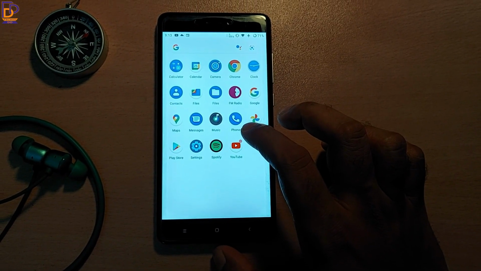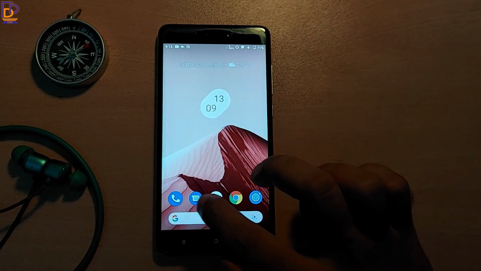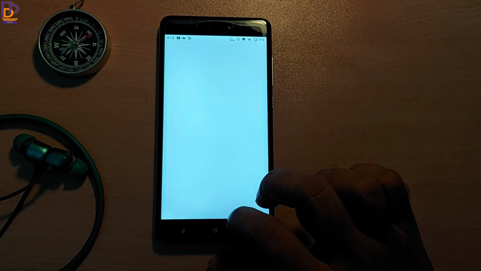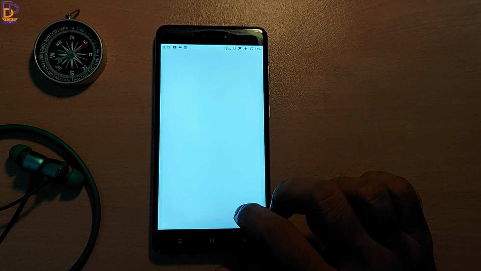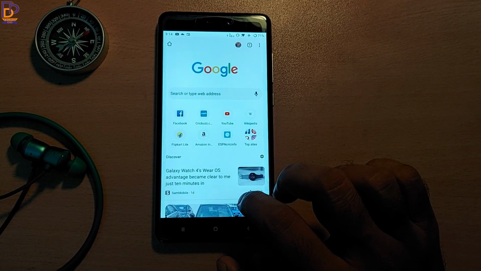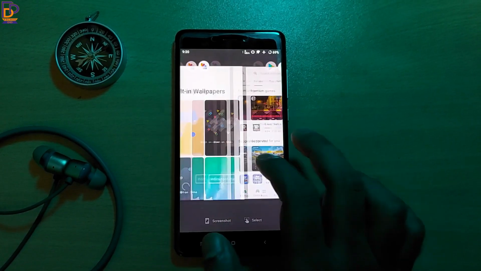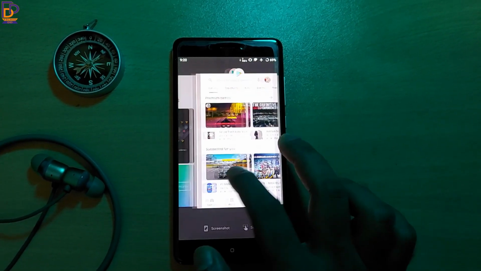Now coming to the overall experience of this ROM. This ROM is pretty much similar to stock Android. You will not get any bloatware here, only a few Google apps will be pre-installed. And you will also not find any major lag in your day-to-day usage, although sometimes minor lags are there while opening or loading any app. Also, I haven't noticed any bugs so far that I have used this device. This ROM also has the capability to keep all your apps running in the background for a long time.